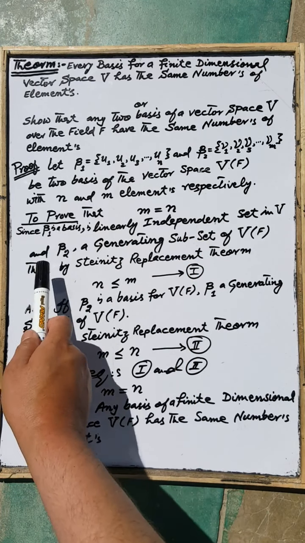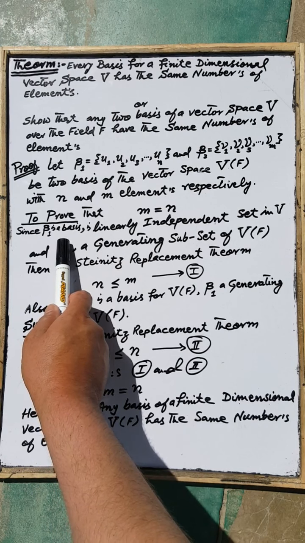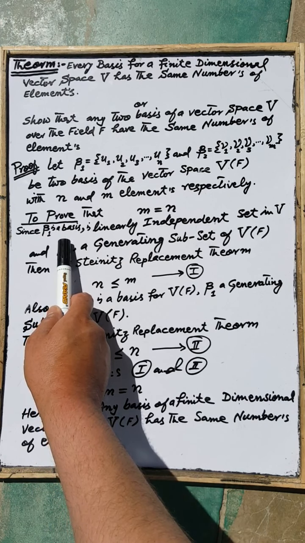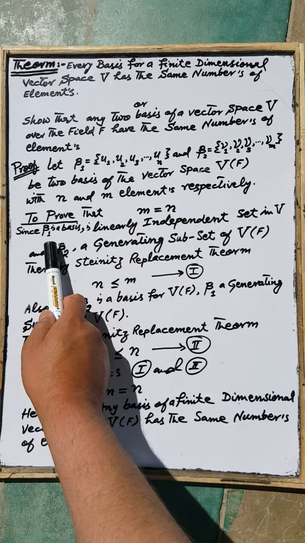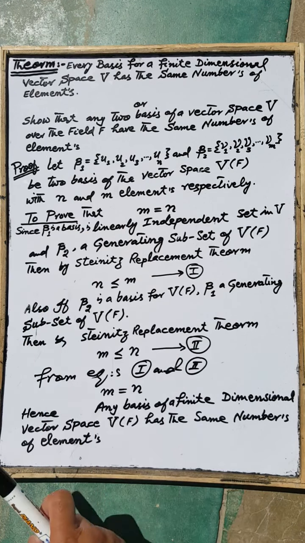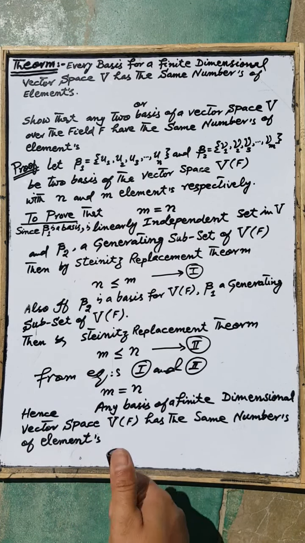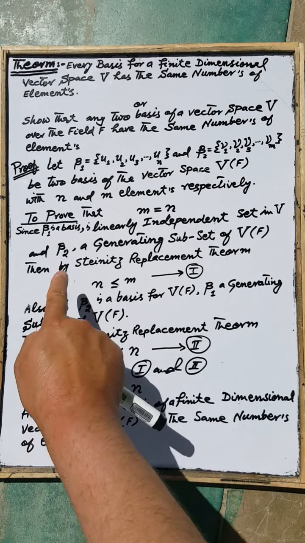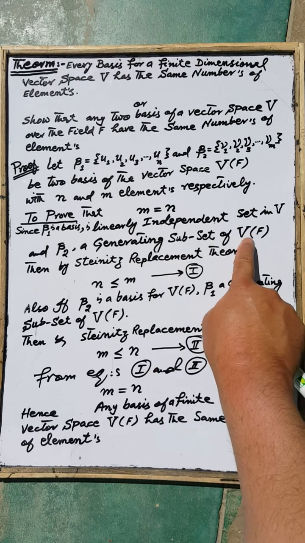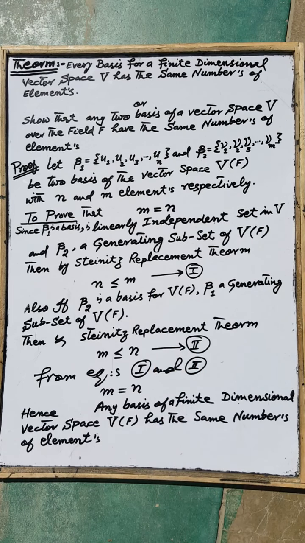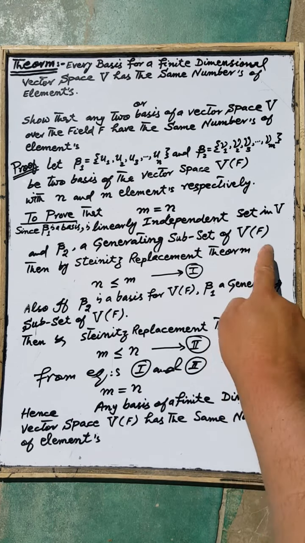Since beta 1 is a basis for the vector space V over the field F, therefore the set beta 1 is a linearly independent set in the vector space V over the field F, and beta 2 is a generating subset of the vector space V over the field F according to the condition of the basis. That is, the basis set will generate the whole vector space V over the field F.